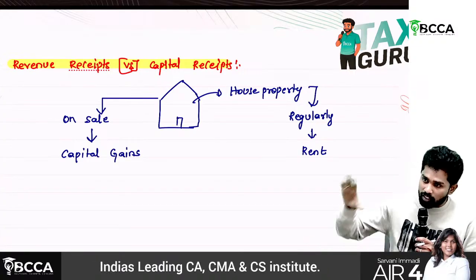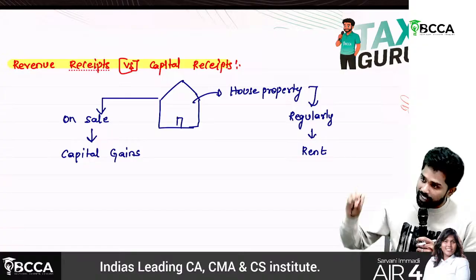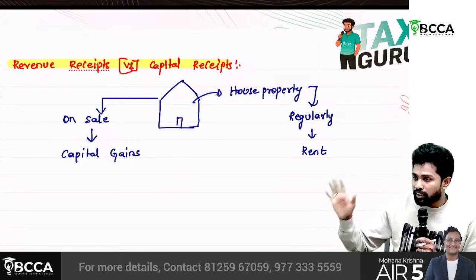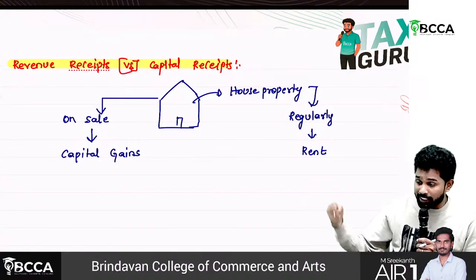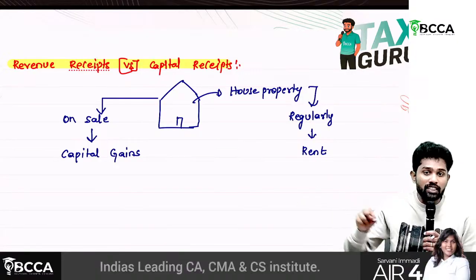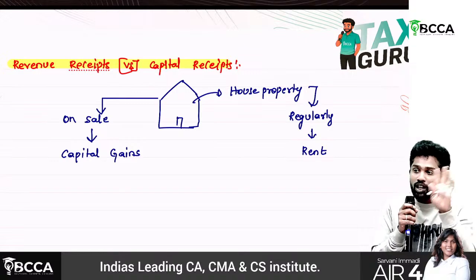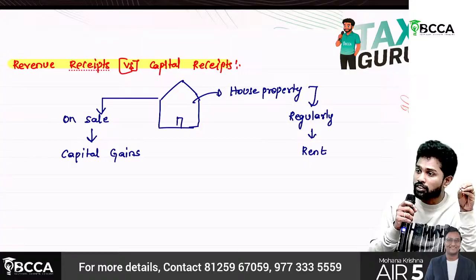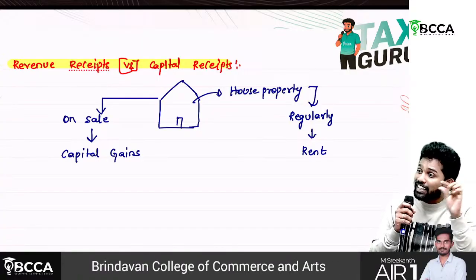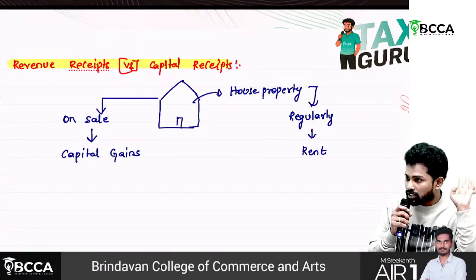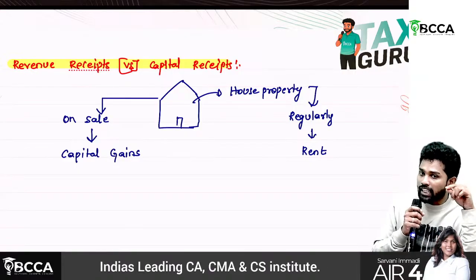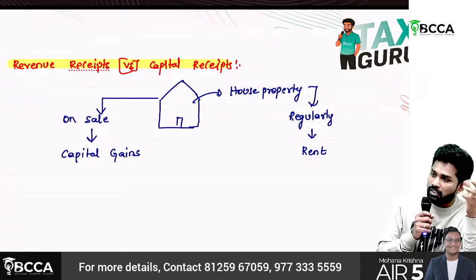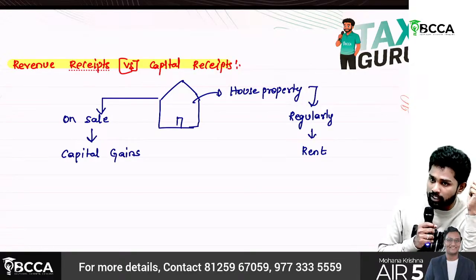Capital receipts, for us mostly we know about capital gains. Capital gains are taxable. But it's not always so. Certain capital receipts might get exempted, and understand, sir, the whole receipt amount is not taxable. In case of capital receipt, let's say you sell the house for 5 crores. Not 5 crores is taxable. The gain you made alone is taxable. Even in case of revenue receipts, if it is a business, only the profit part is taxable.